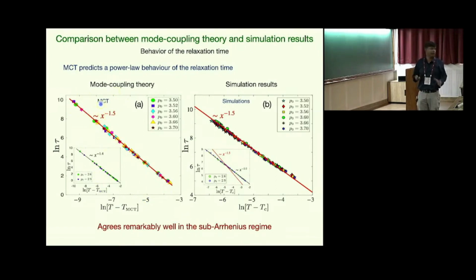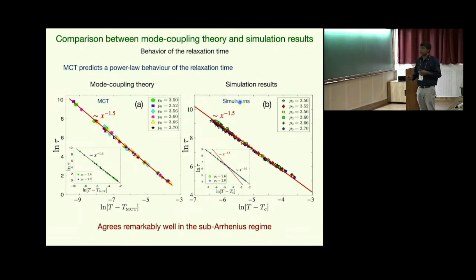So within mode coupling theory, you will always get a straight line because this is exact, with an exponent that will depend on the system. So here it is 1.5. Usually in the particulate system, you do get this straight line within a particular regime, but it deviates from the straight line after a certain temperature. But in the confluent system, we find that in the subharmonious regime, the straight line seems quite well behaved. For all the data that we could get, it seems to follow the straight line.